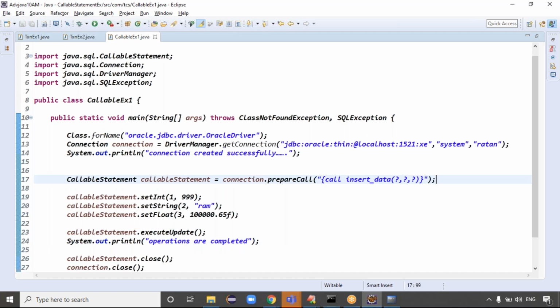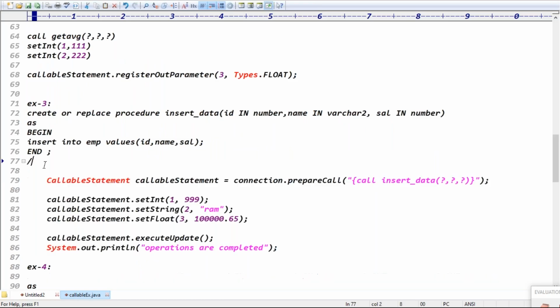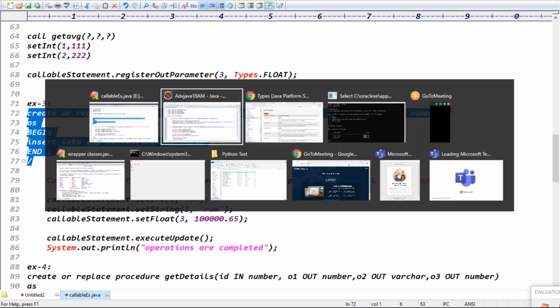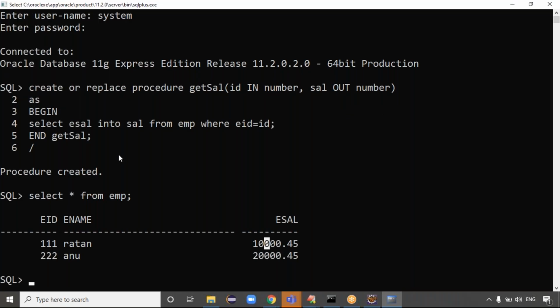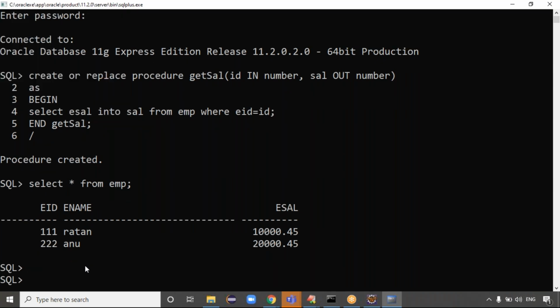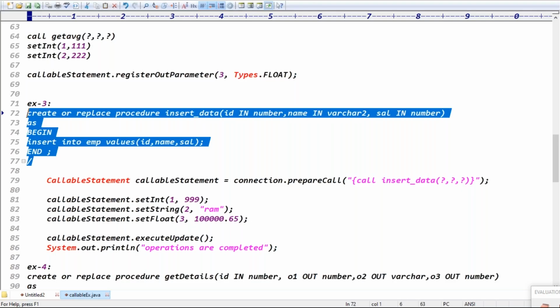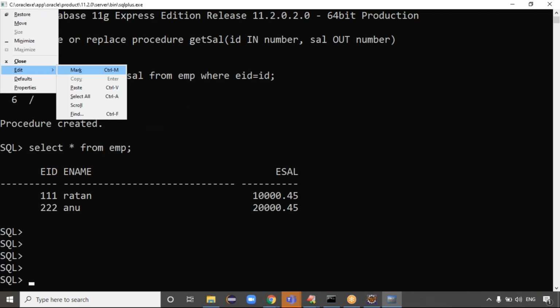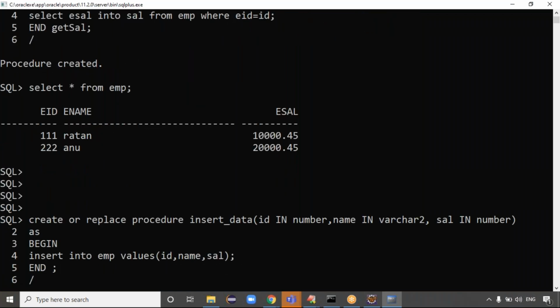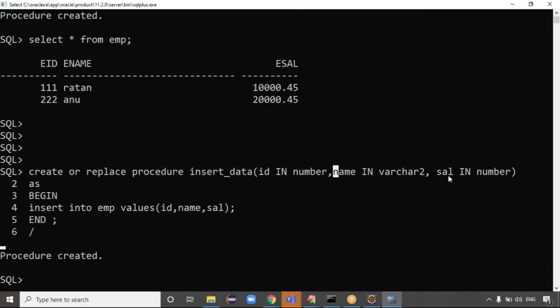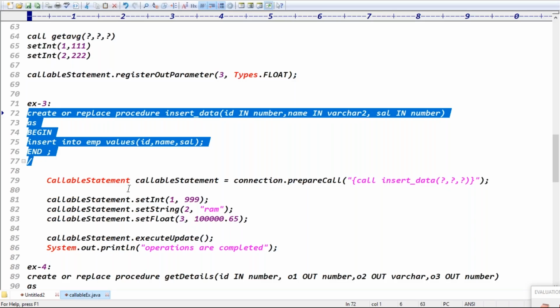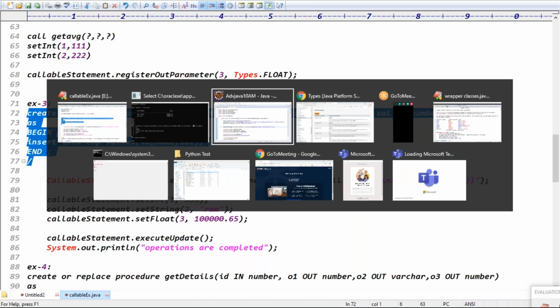Exactly. Because first of all, you can execute this procedure at the database side. Just try to analyze the data, guys. Don't learn the content by heart. Try to check the data, what procedure we are following. I copied it. Then the procedure is created. So this procedure takes ID, name, and salary. All are input parameters, right? That's what I'm setting. We are only setting the data. There is no output parameter, right?